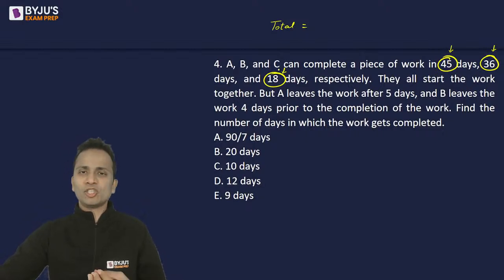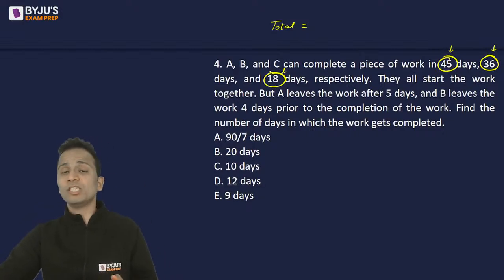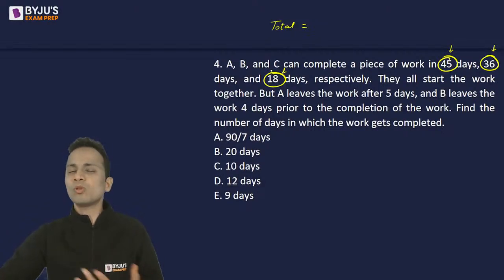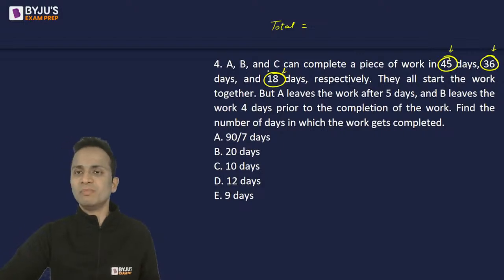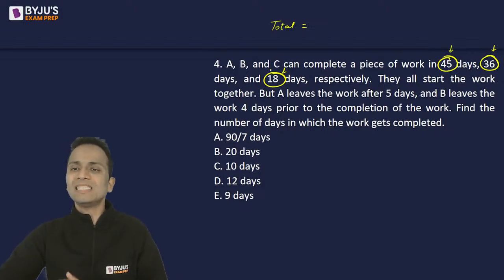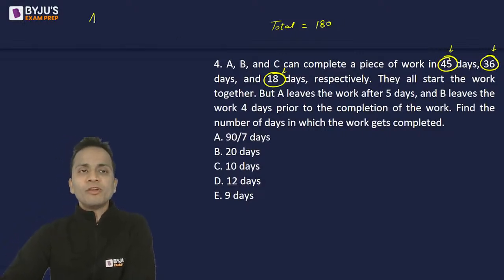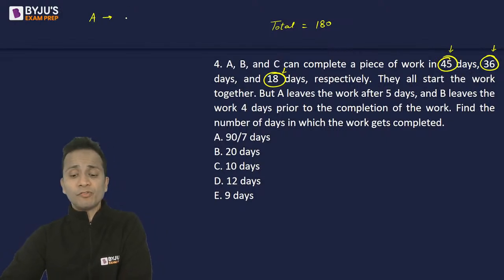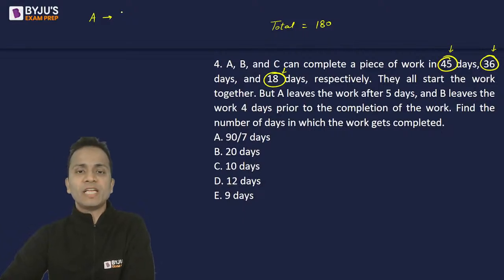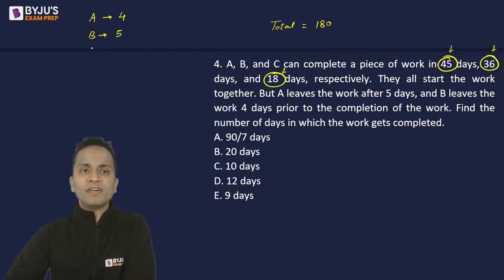Otherwise, there is no hard and fast rule that you have to assume the total work as the LCM of these three numbers. You can assume the total work as anything. You can assume it as a variable as well. I'm just doing this to ease down the calculations. So I'll assume the total work as 180 units. Okay. So if A can finish this work in 45 days, A's 1 day work will be 180 divided by 45, that is 4. B's 1 day work in the similar manner will be 5 and C's 1 day work will be 10.